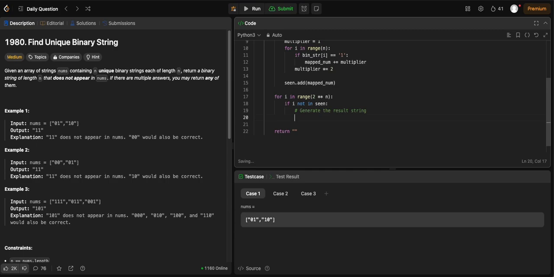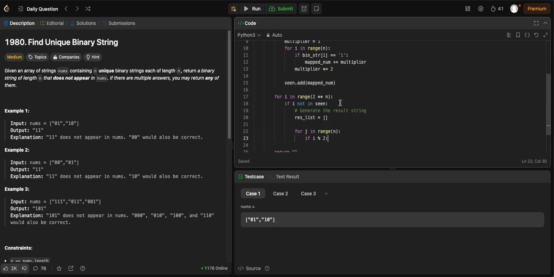So what do we do here? We want res as a list, and afterwards we can combine it. So for j in range n, we want to turn this number into binary, so we can just do if i mod 2, so that would tell us the set bit, right? So if that's true, actually,